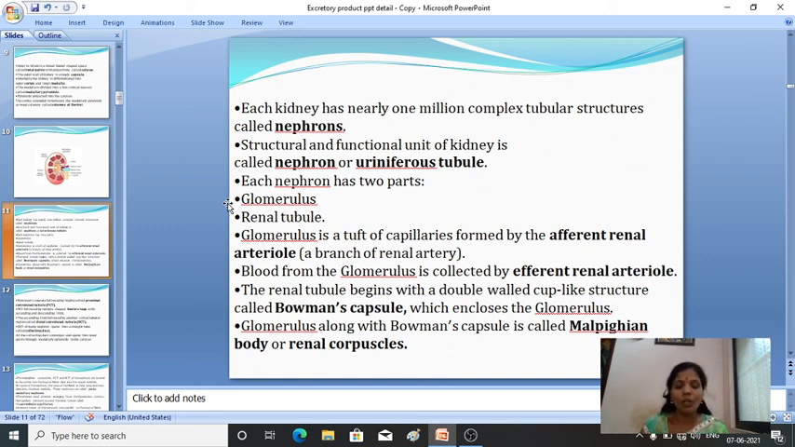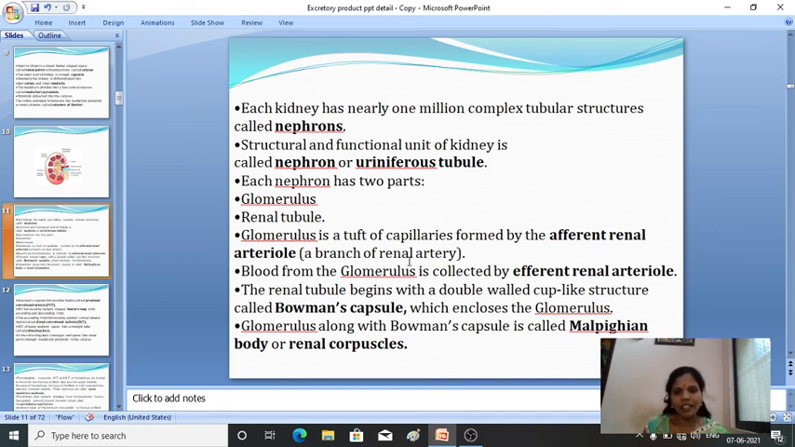The glomerulus is having a tuft of blood capillaries. Generally it is formed by afferent renal arterioles, that is a branch of renal artery. Then the blood from the glomerulus is collected by the efferent renal arterioles, afferent and efferent.